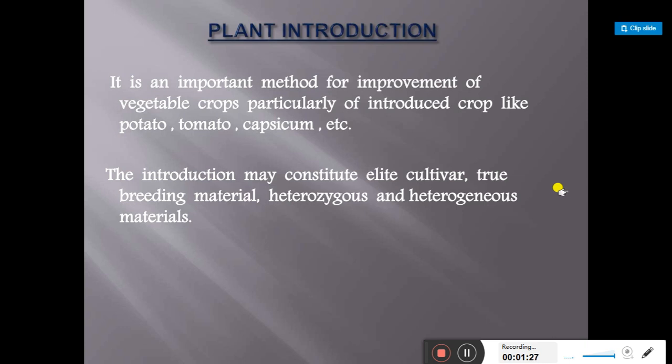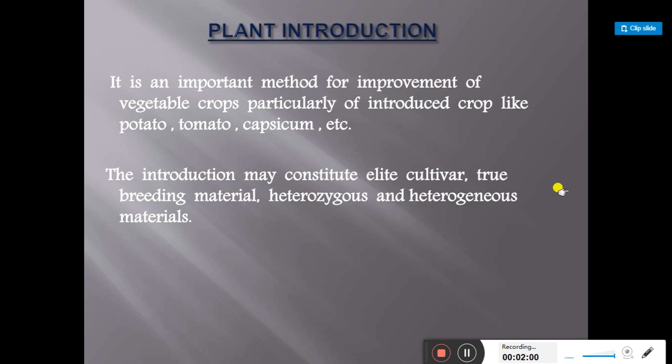Plant introduction is an important method for improvement of vegetable crops, particularly for introducing crops like potato, tomato, capsicum, etc. We discuss one by one. The introduction may consist of cultivars like true breeding material, heterozygous and heterogeneous material.